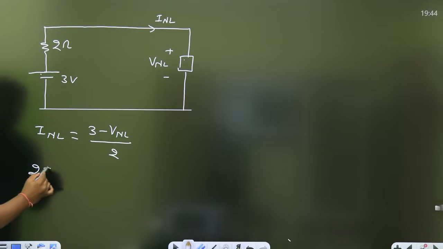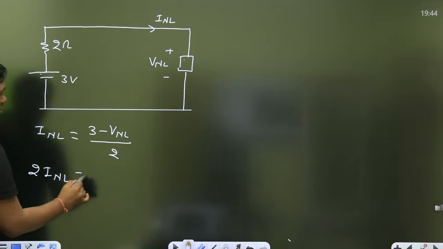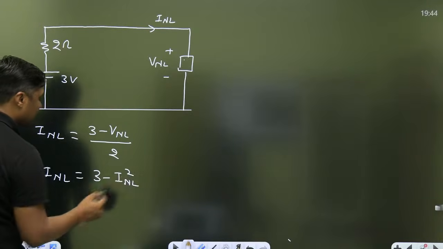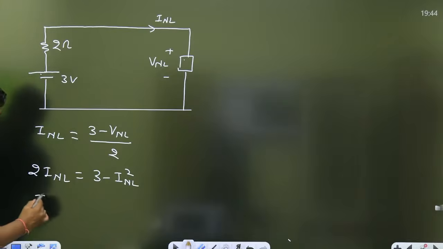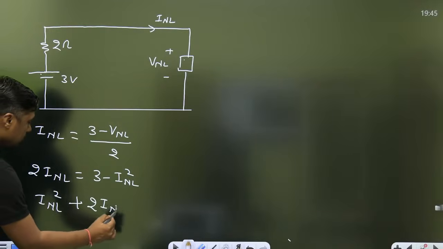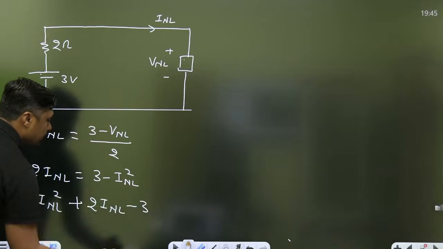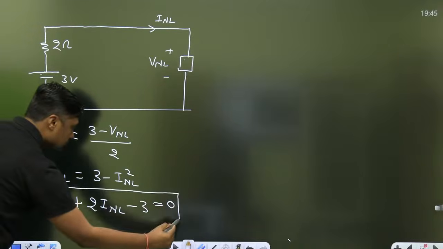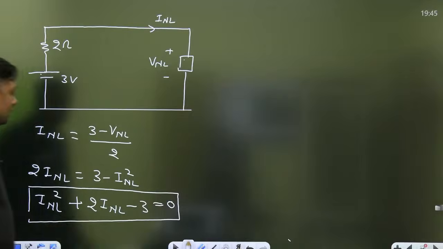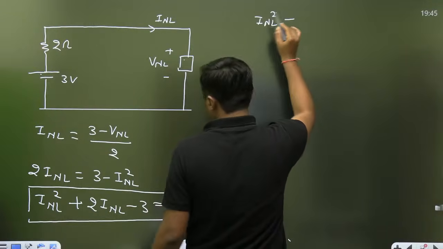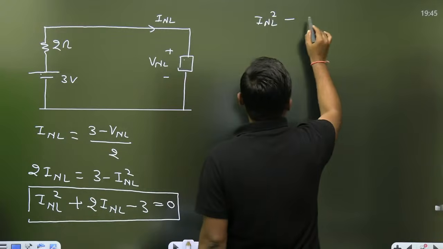Right here, 2 INL is equal to 3 minus INL square. It will become a quadratic equation. What is the quadratic equation? INL square plus 2 INL minus 3 is equal to 0. Right? Then we can write it like this. INL is square plus or minus.